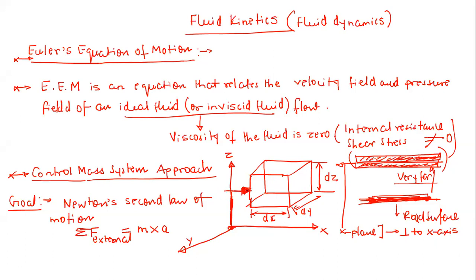On this plane, let me define the pressure as P. So on this plane, the pressure P is acting, right? Now, what about the other plane? What will be the pressure here? Again, we are going to observe the variation of this pressure P along the x direction. So just tell me, what will be the pressure on this plane?